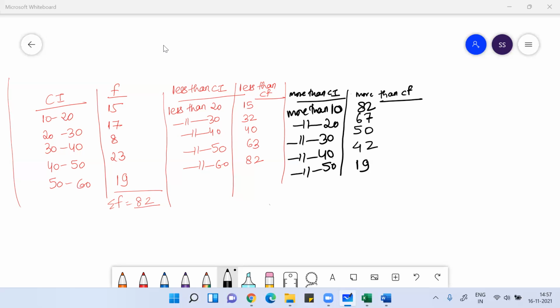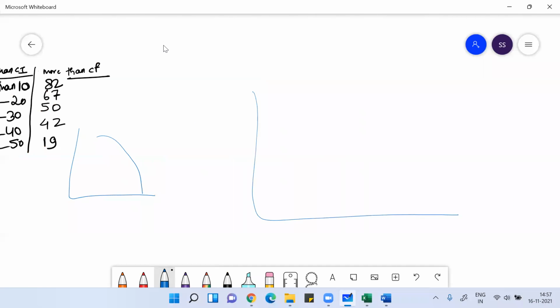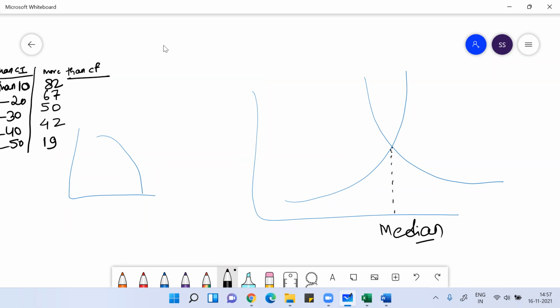So with more than class interval and more than cumulative frequency, you plot the graph, you'll get the more than ogive. Okay, the point where the less than ogive and more than ogive coincide, if you take the point of the intersection, that will give you the value of the median. So you can determine the median graphically with the less than ogive and more than ogive, at the point of the intersection.